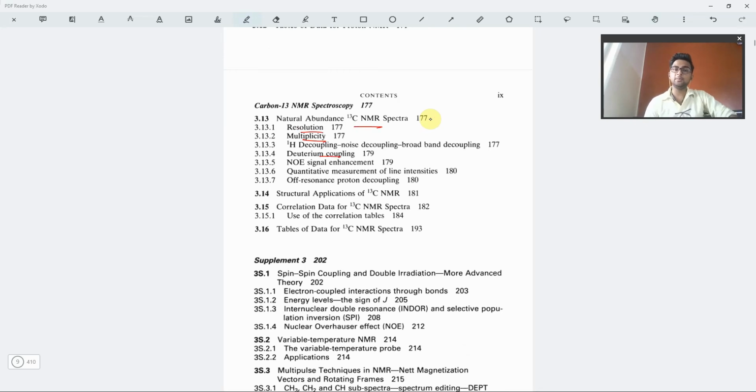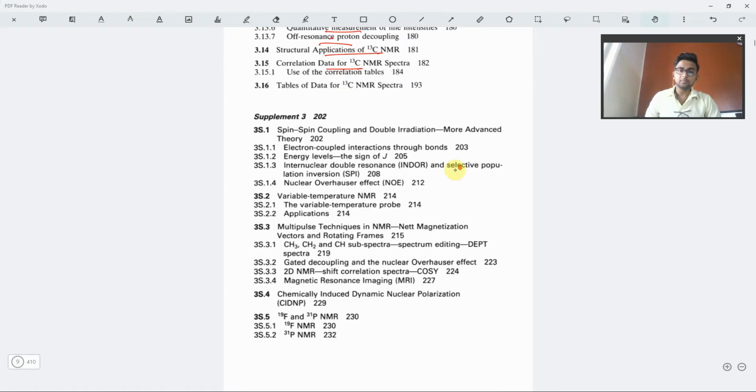Then we have deuterium coupling, how the C13 couples with the deuterium atom, giving us some coupling. We have the quantitative measurement of line intensities. We have off-resonance proton decoupling. Then we have the applications of C13 NMR and the correlation data for C13 NMR.